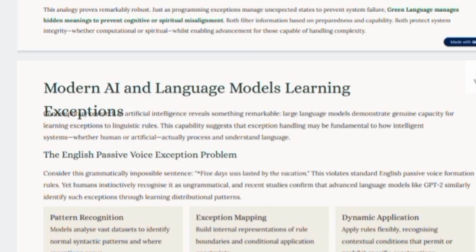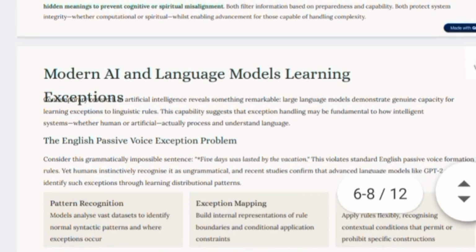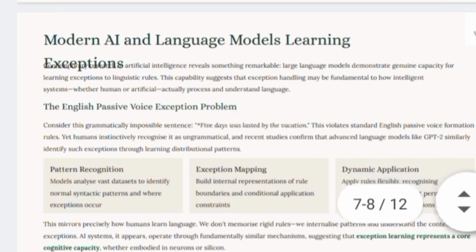Modern AI language models learning exceptions. Artificial intelligence reveals something remarkable. Large language models demonstrate genuine capability for learning exceptions to rules. This capability suggests that exception handling may be fundamental to how intelligent systems, whether human or artificial intelligence, actually process and understand language. The English passive voice exceptions problem.